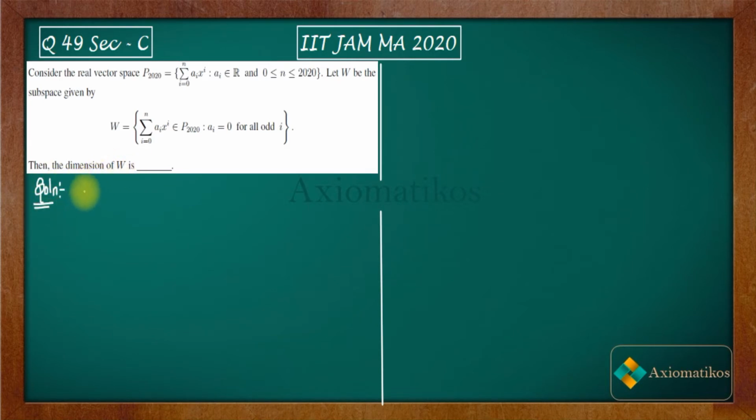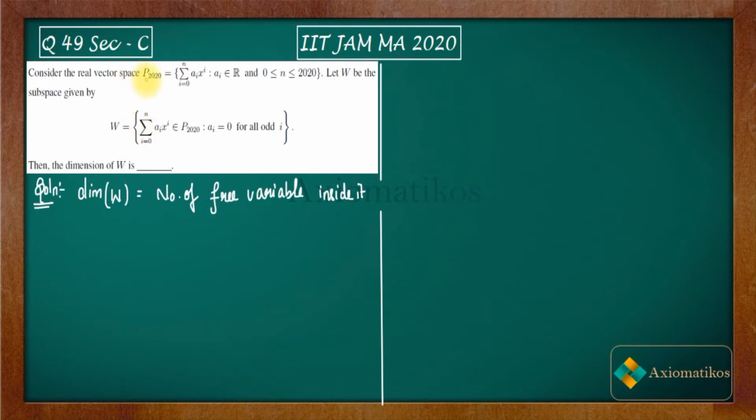So I will just define dimension for a subspace. The dimension of a subspace W is given by the number of free variables inside it. All right, so this is a basic definition. So I will tell you what is the meaning of free variable.